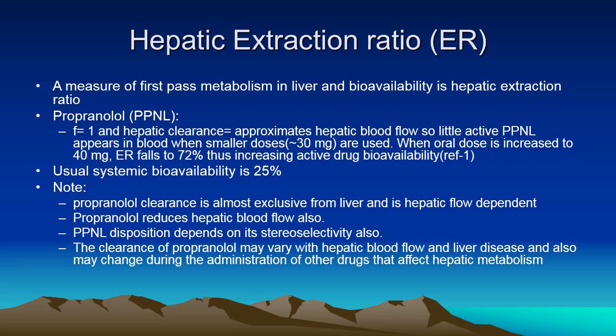Some important aspects of propranolol are: the clearance is almost exclusively from the liver and is blood flow dependent clearance, not capacity dependent. Capacity is high. It is the blood flow that determines the total clearance. Propranolol reduces hepatic blood flow itself. Propranolol disposition depends on the stereoselectivity, L versus DL propranolol. The clearance of propranolol may vary with hepatic blood flow and liver disease, and also may change during the administration of other drugs which affect hepatic metabolism, particularly hydroxylation reaction by cytochrome 2D6.